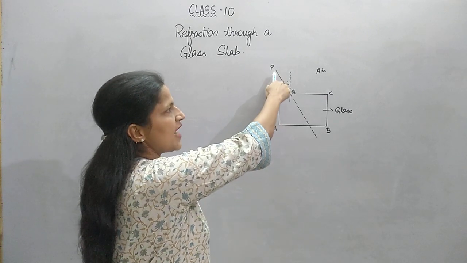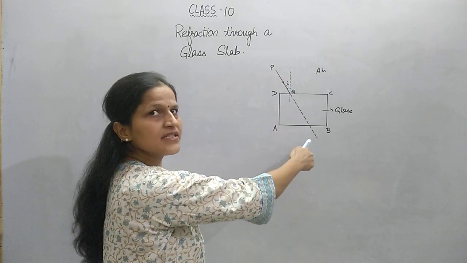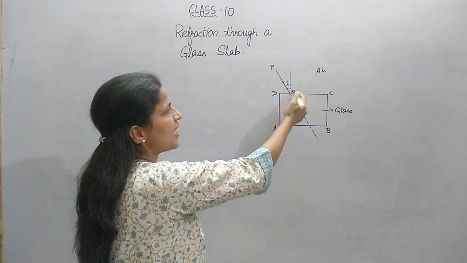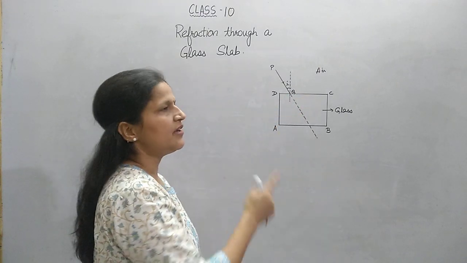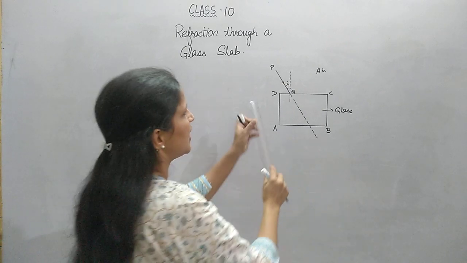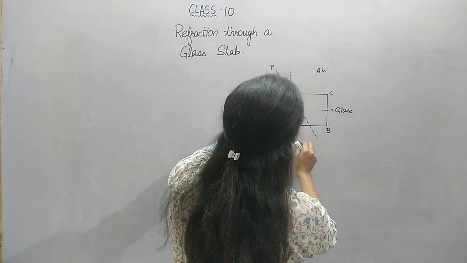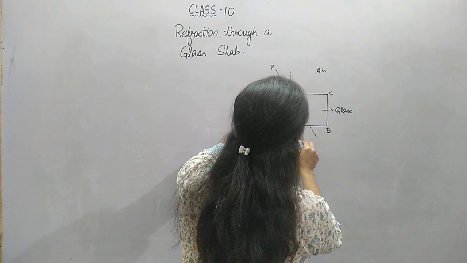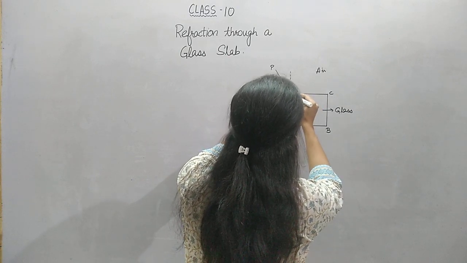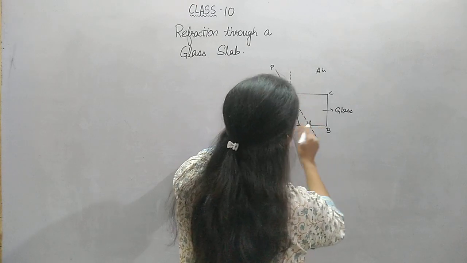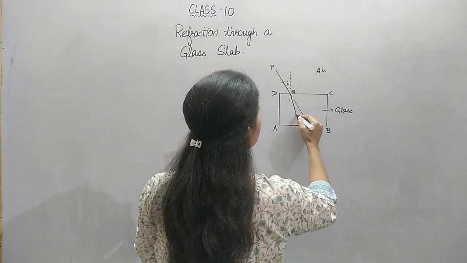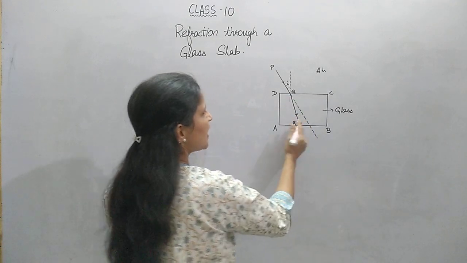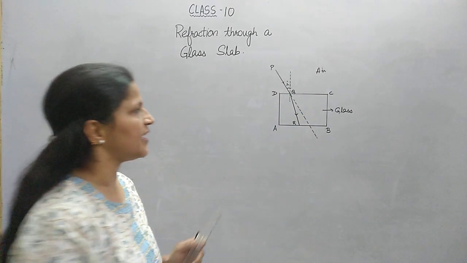Now when a light ray travels from air to glass, glass being optically denser, the light ray bends towards the normal when it travels into the glass. Instead of going straight, it bends towards the normal. So we show its path like this, that it will bend towards the normal and travel with the same speed in the medium of glass. So Q to R, this ray shows the refracted ray.